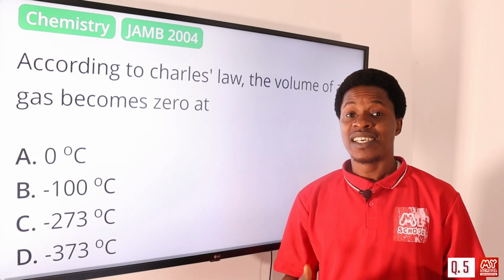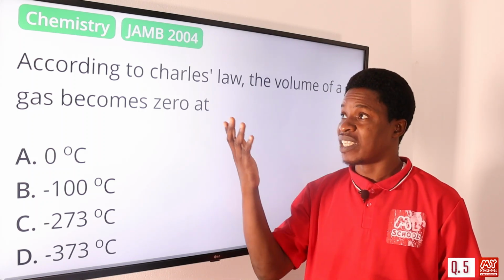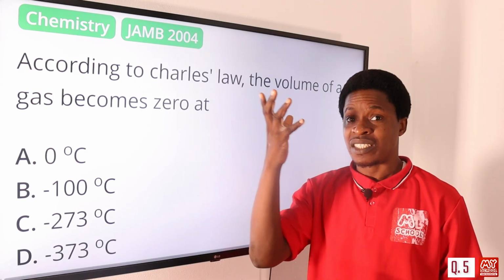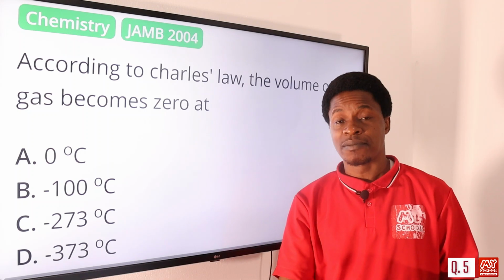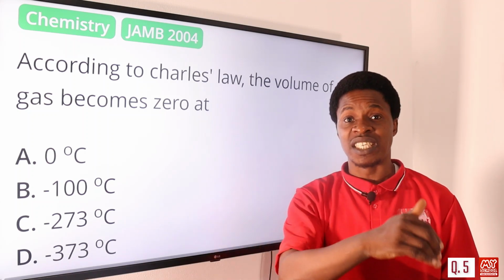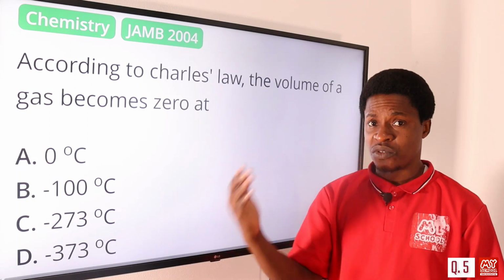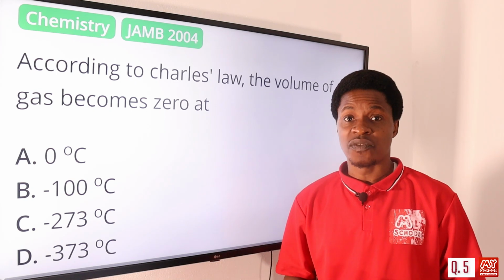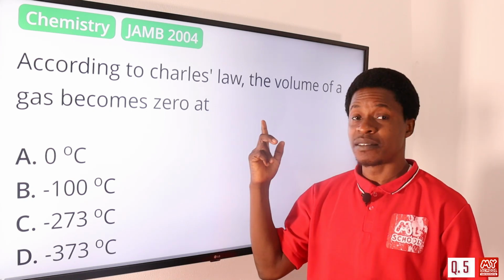That is why whenever you are making any calculations that involve volume and temperature in degrees Celsius, we must convert it to what? To the standard temperature, which is what? 273. So you add 273 to the value in degrees Celsius to get what we have in Kelvin, because that is the standard unit for temperature.